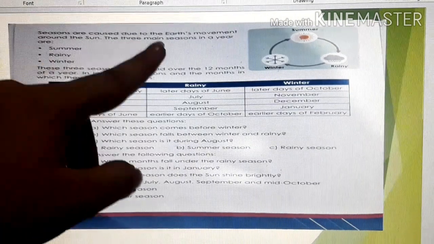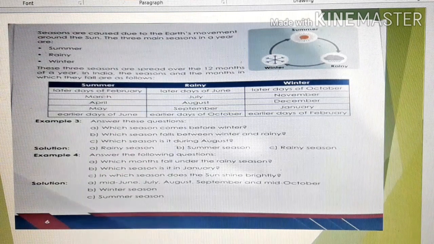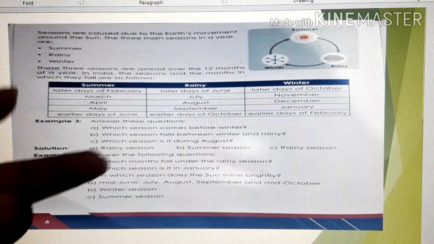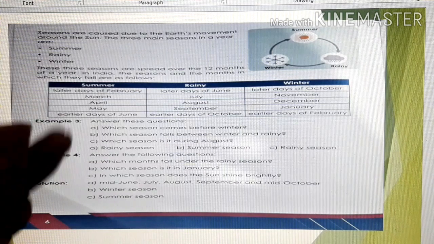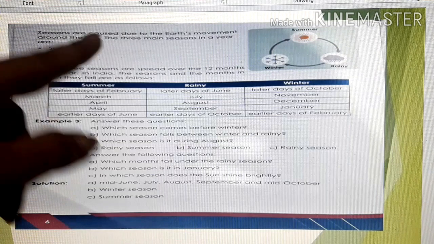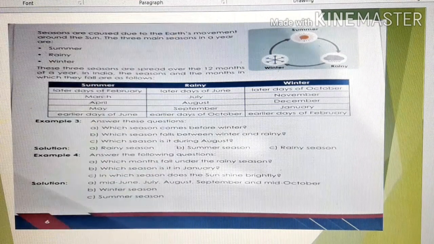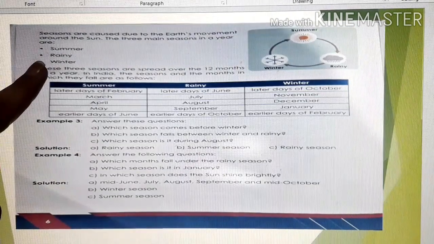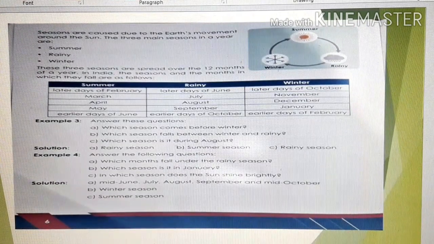Seasons are caused due to the earth's movement around the sun. The earth moves around the sun, and due to this, different seasons are caused. So the 3 main seasons in a year are summer, rainy and winter. You can see this, children, in your maths book.